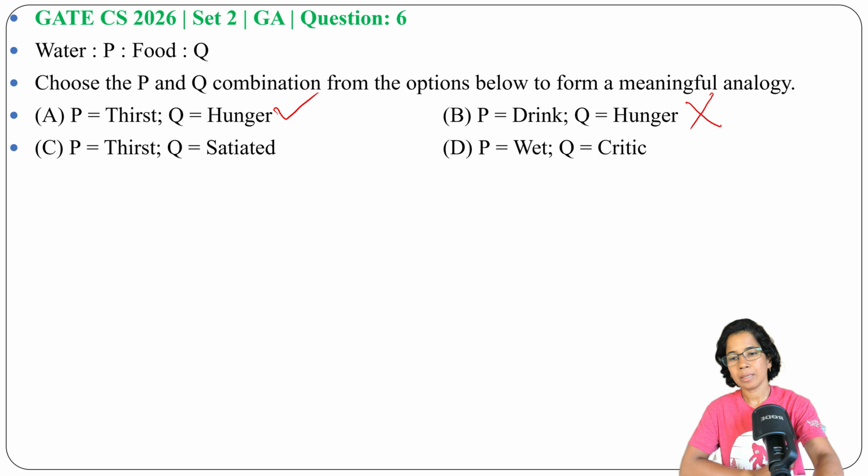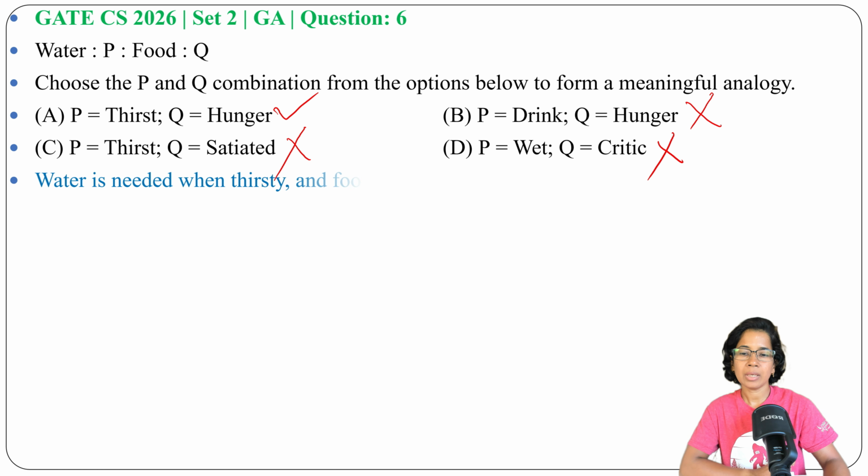Then option C, P, thirst, Q, satiated. This is false. If P is thirst, Q should be hunger. Then option D, P, wet, Q, critic. This is false. Hence answer will be option A. We drink water when we feel thirsty and we eat food when we feel hunger.